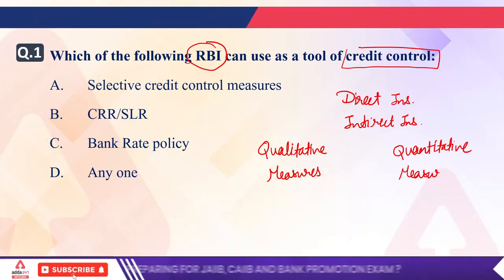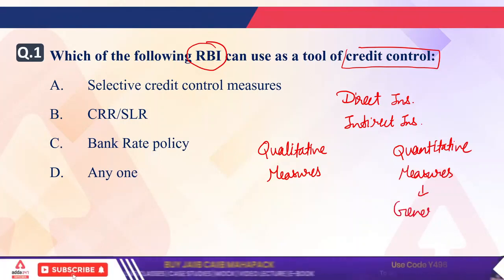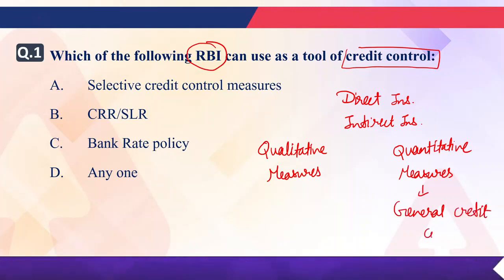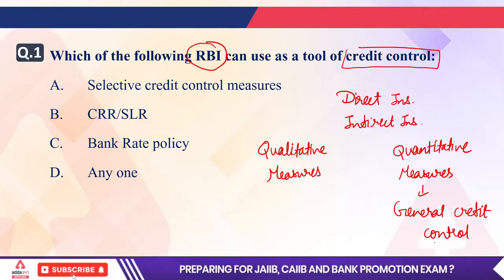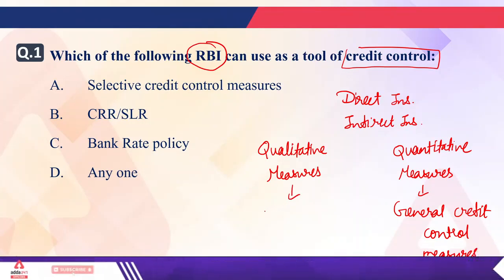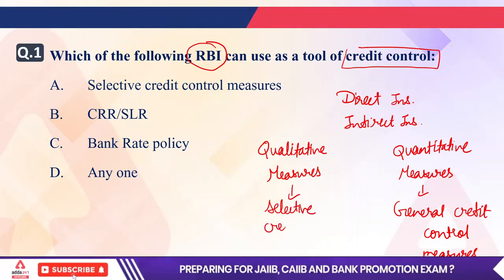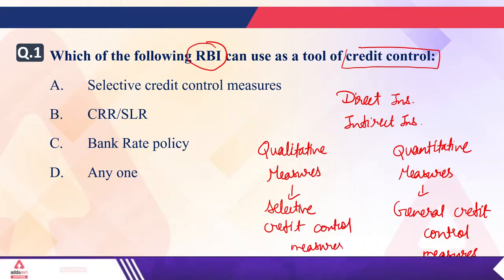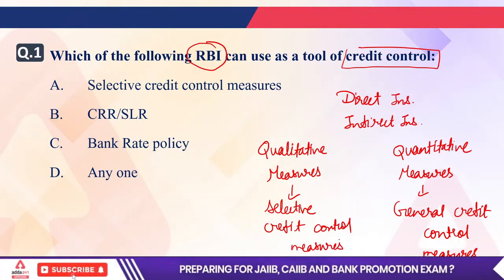Now the quantitative measures are also known as general credit control measures. And the qualitative measures are known as selective credit control measures. Okay, so these are the two measures taken by the Reserve Bank of India to control the money supply, to control the credit in the market.